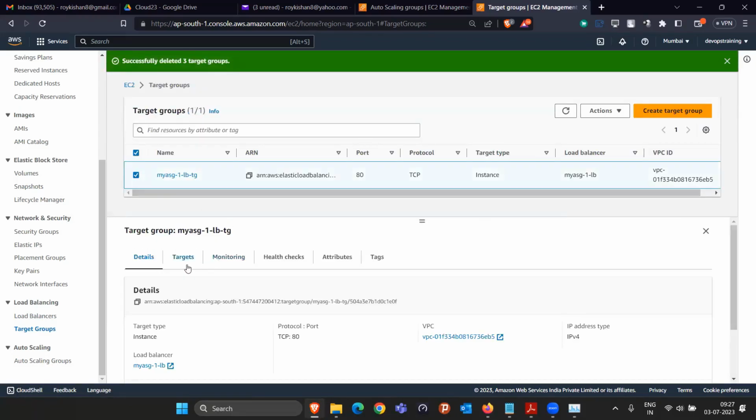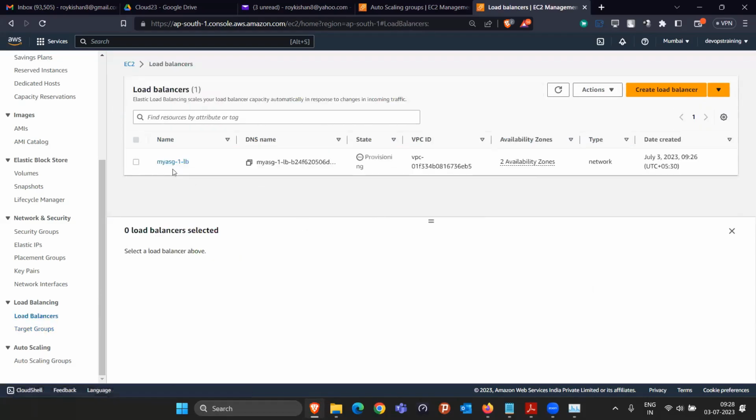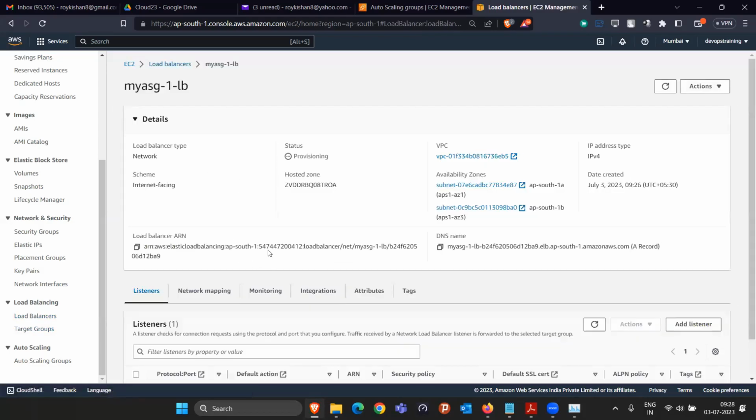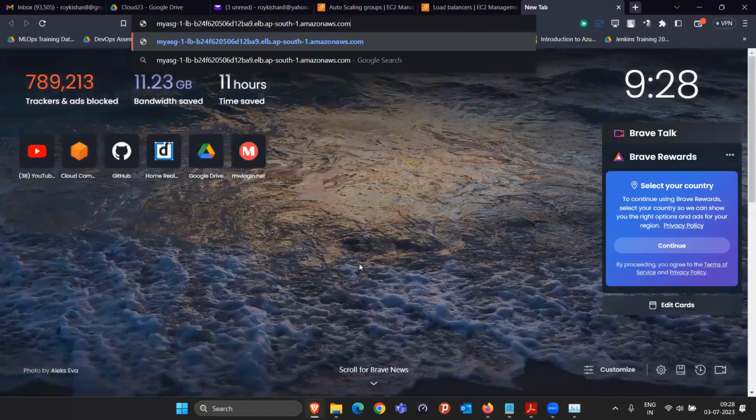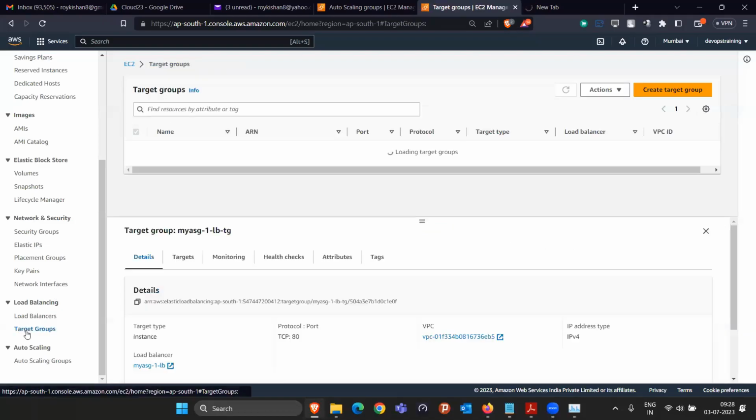Automatically in this target group, they added these 2 EC2 instances, and currently it is in the initial stage because they are going to take some time to make this instance healthy. Once it is healthy, then only if somebody comes to this load balancer URL and clicks on this DNS, our website will be visible. You can map this DNS again to your domain. Currently it will not be visible because our target group is not healthy. So let's wait until the target group becomes healthy.